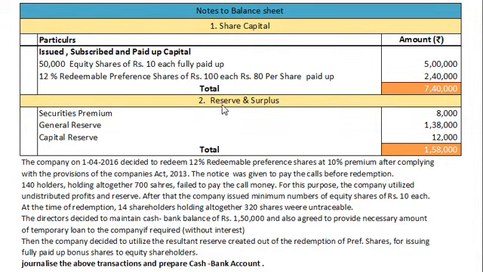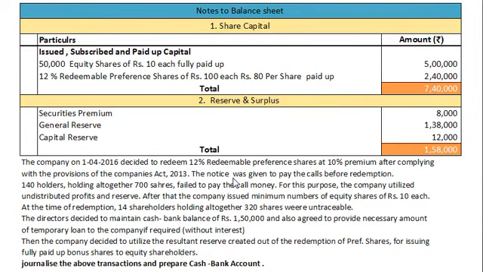Note number 2, reserve and surplus. Securities premium rupees 8,000, general reserve rupees 1,38,000 and capital reserve rupees 12,000, total 1,58,000. The company on 1st April 2016 decided to redeem 12% redeemable preference shares at 10% premium after complying with the provisions of the Companies Act 2013.